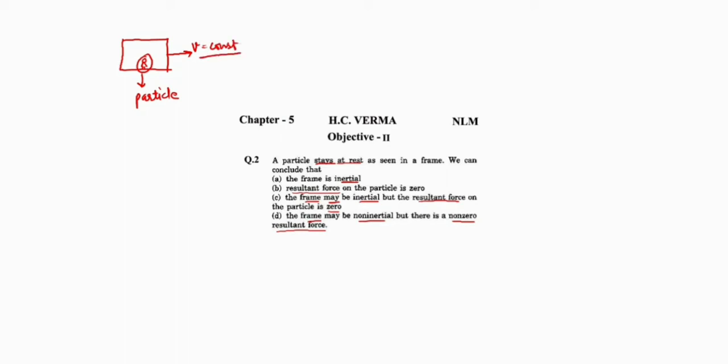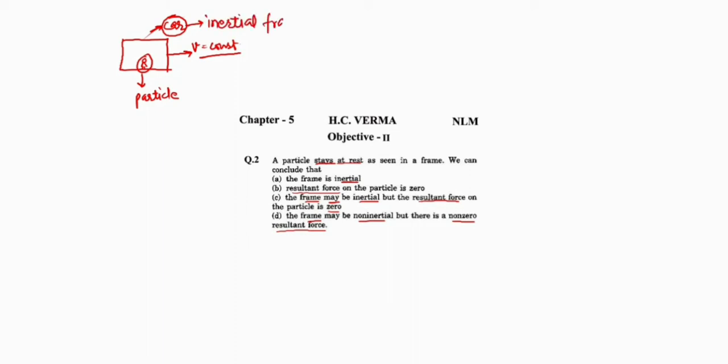Now tell me whether this particle is at rest with respect to the frame of the car. This is our car, so we are taking the frame of the car. So the particle is at rest in the frame of the car. Yes. And the car is moving with a constant velocity. It means in this case, the car is an inertial frame.